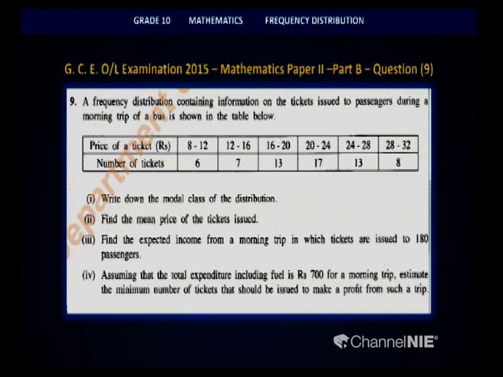Let us look at the question. Write down the modal class of the distribution. Second one, find the mean price of the tickets issued. Third question, find the expected income from a morning trip in which tickets are issued to 180 passengers. Assuming that the total expenditure including fuel is 700 rupees for a morning trip, estimate the minimum number of tickets that should be issued to make a profit from such a trip. I read the whole question for you, but we will look at it leisurely. We will take part by part and discuss.